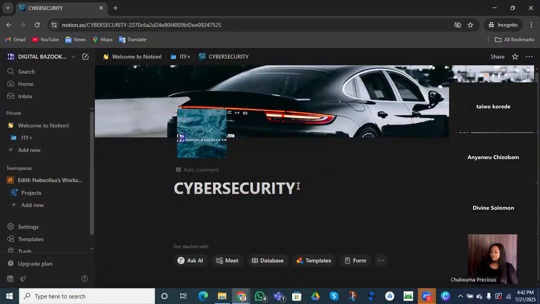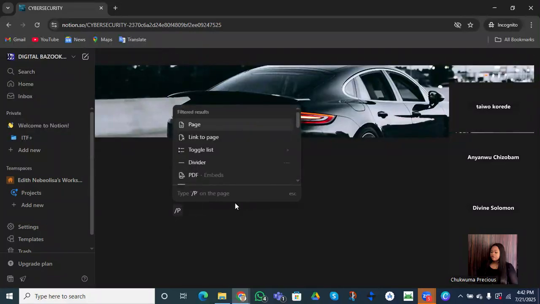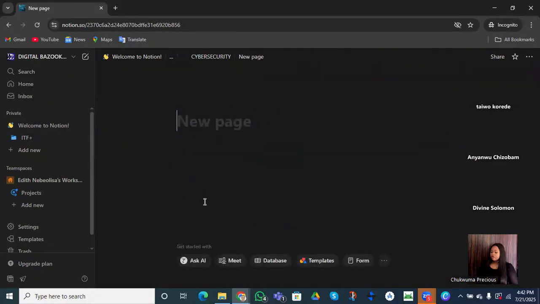Now let's start, because I want us to see we've gone through the pages. We want to start the real training. We can actually create a page inside a page. For example, if I want to create a page here, how do I do that? I use my slash. When I put my slash, I can start creating a page by clicking on slash page.